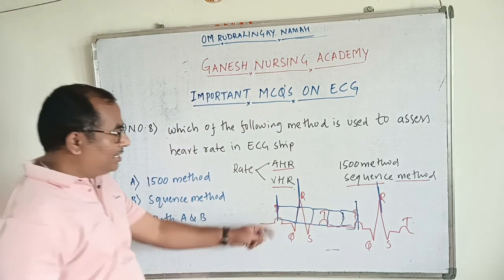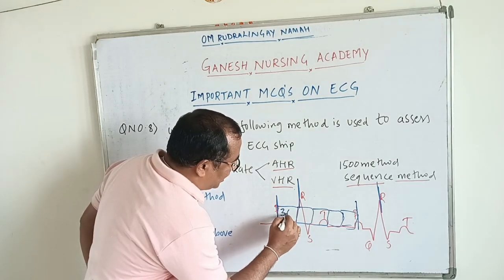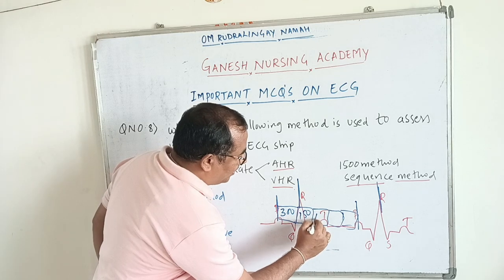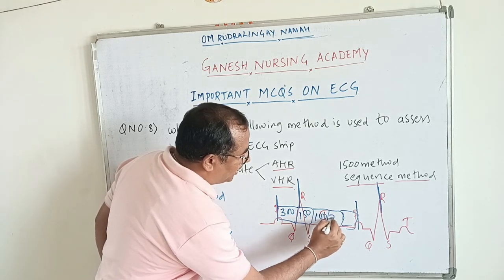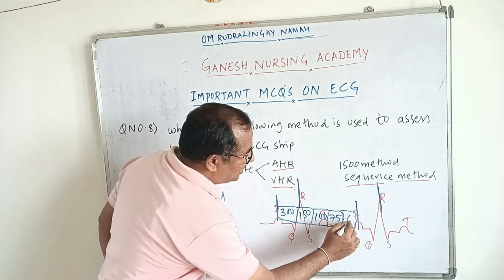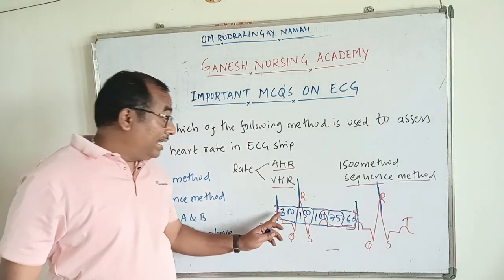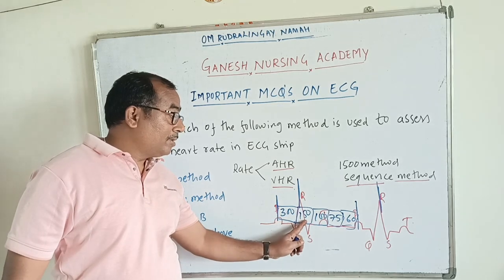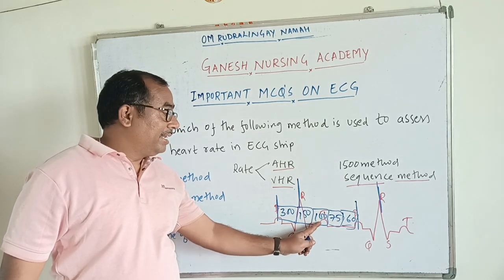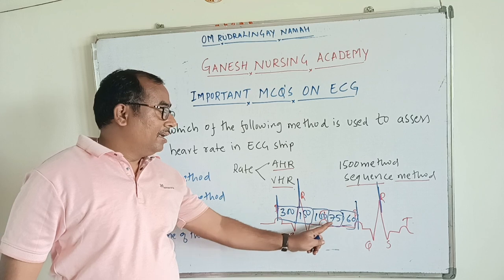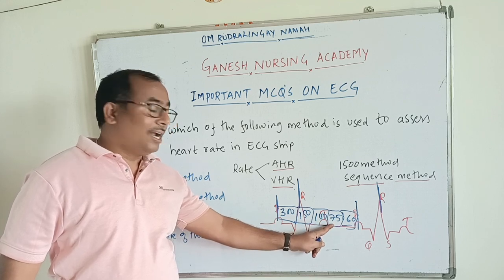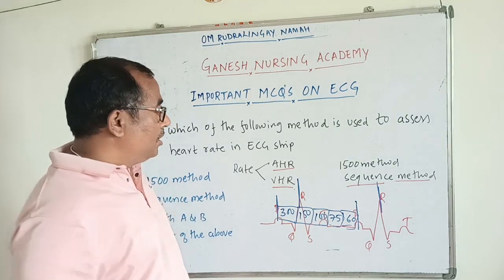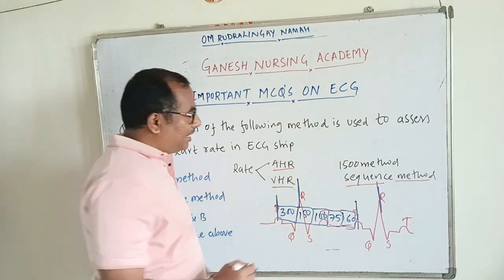The first large box I will count as a heart rate of 300, the second large box as 150, the third as 100, the fourth as 75, and the fifth as 60. If only one large box is present between two consecutive P waves, heart rate will be 300. If two large boxes are present, heart rate is 150. Three large boxes, heart rate is 100. If four large boxes are present, heart rate is 75, and if five large boxes are present, heart rate is 60.